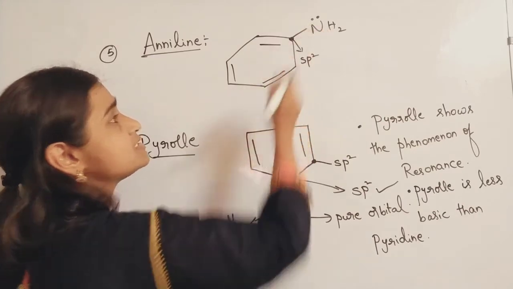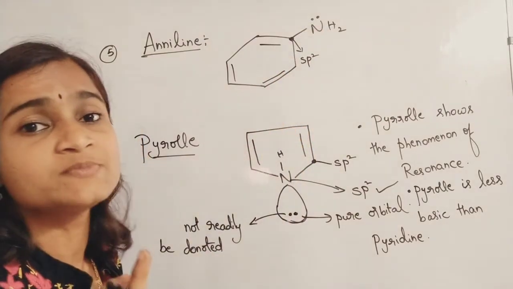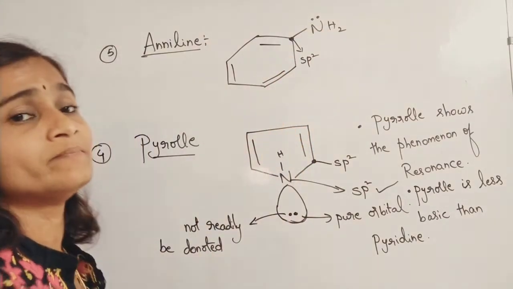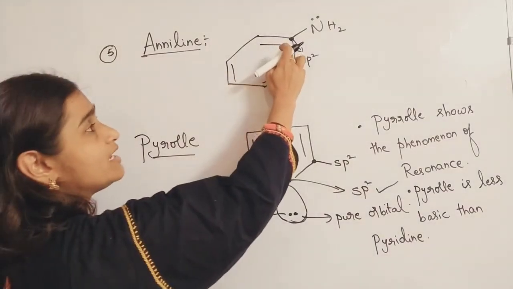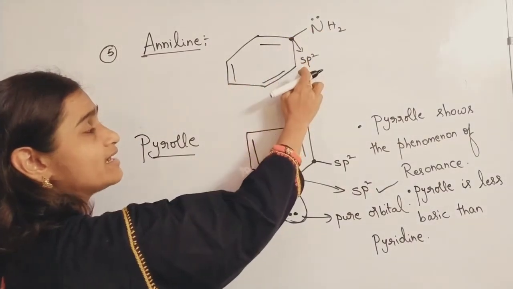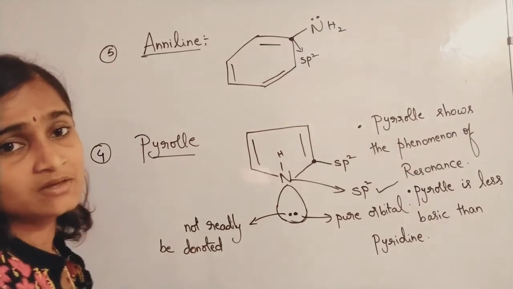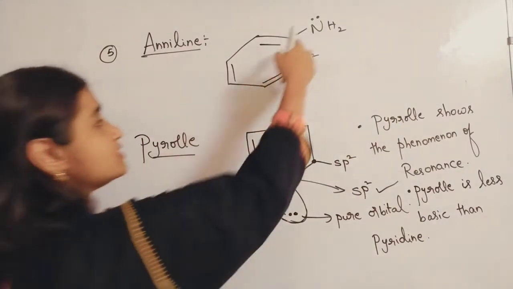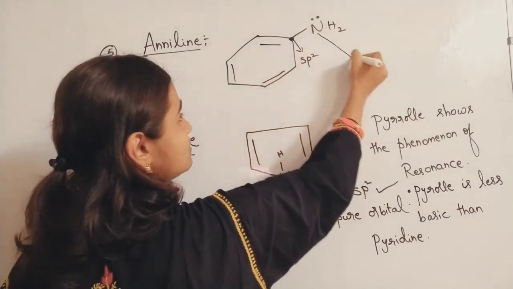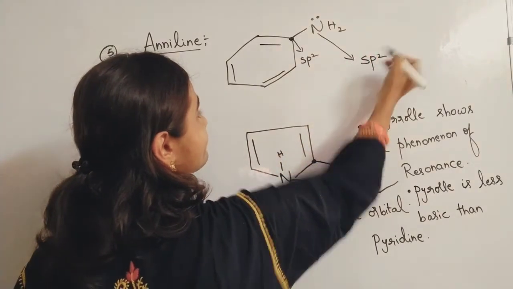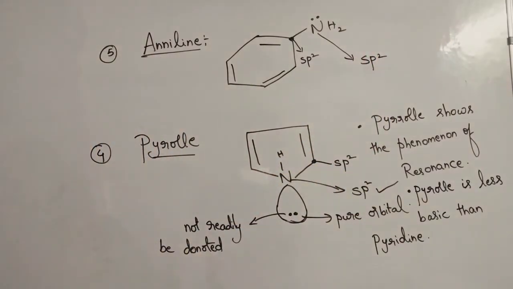So nitrogen's hybridization is not sp3, it is sp2 only, because the carbon atom to which this nitrogen is connected is sp2 hybridized.